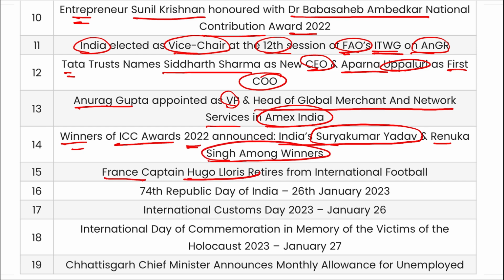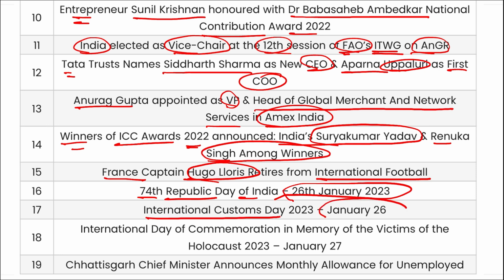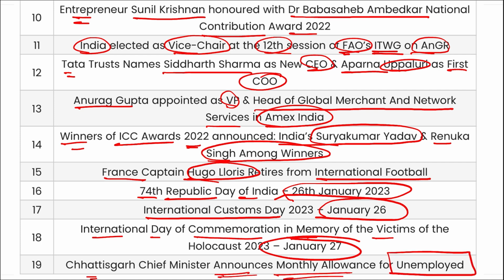France captain Hugo Lloris has retired from international football. 74th Republic Day of India is observed on 26th of January, and International Customs Day on 26th of January also. Then International Day of Commemoration in memory of victims of Holocaust on 27th of January, and Chhattisgarh's Chief Minister has announced monthly allowance for the unemployed people for fiscal year 23 and 24.